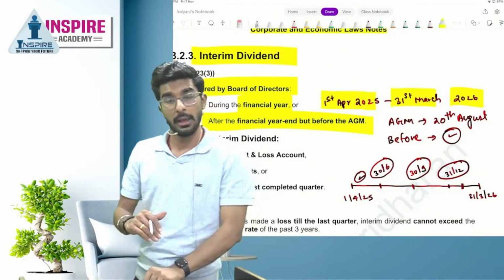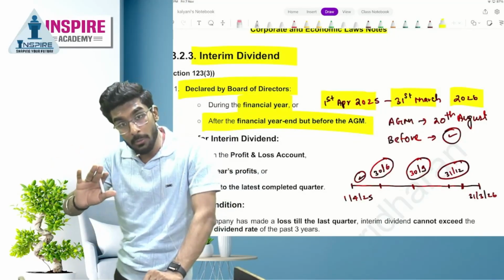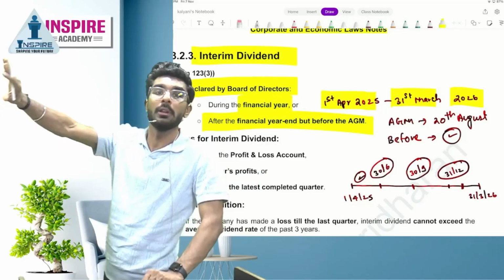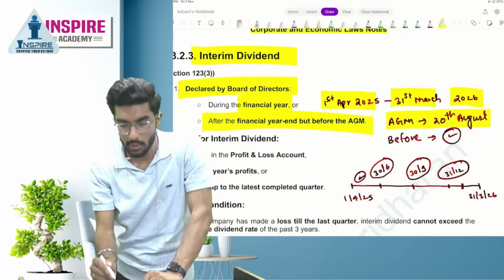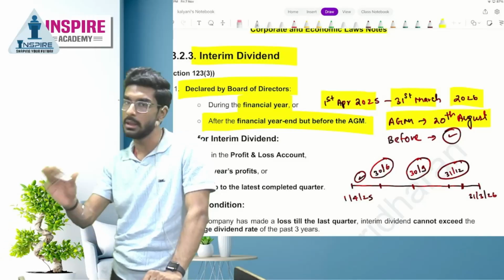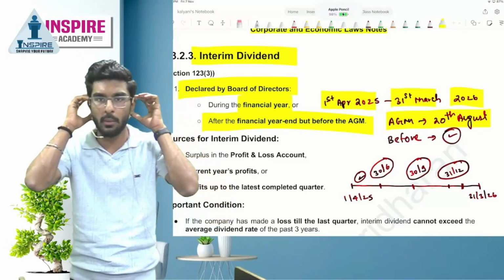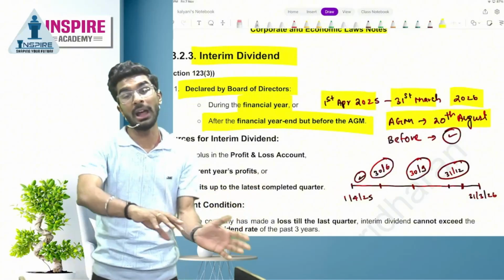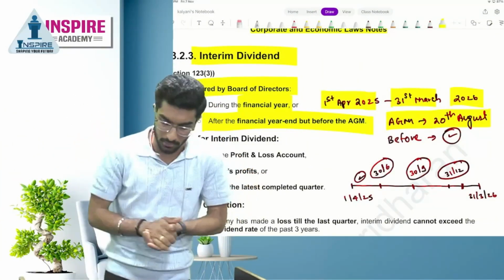But the company can also pay dividend after the financial year, but they have to make sure that they are paying dividend before the annual general meeting. So if the AGM is held on 20th August, they can declare dividend anytime before the AGM. So the company can pay dividend in two periods. Number one, during the financial year, or after the financial year but before the AGM. Yes or no, people? Chalo.